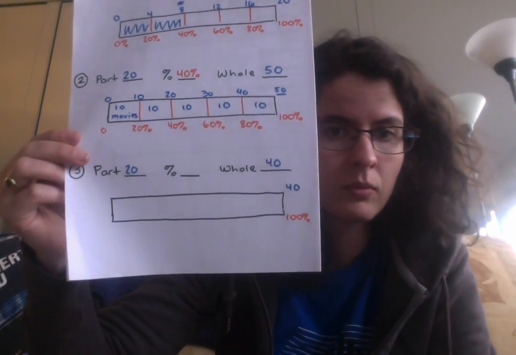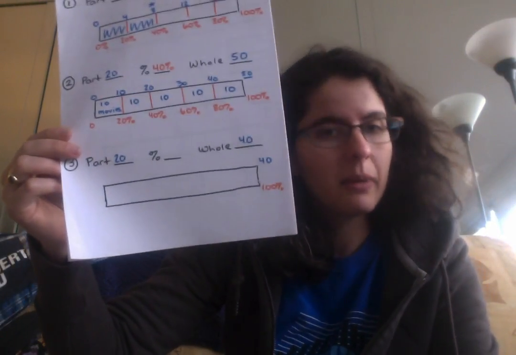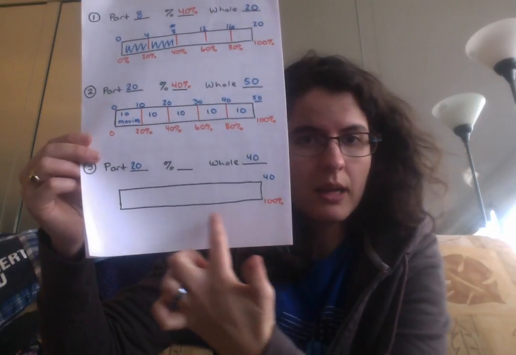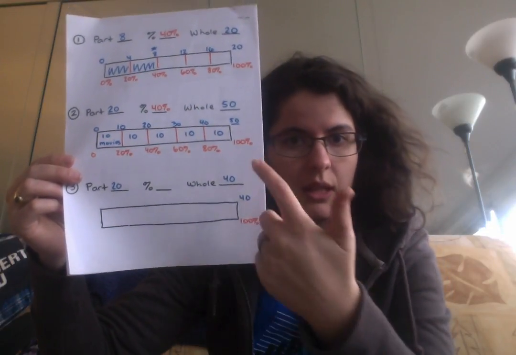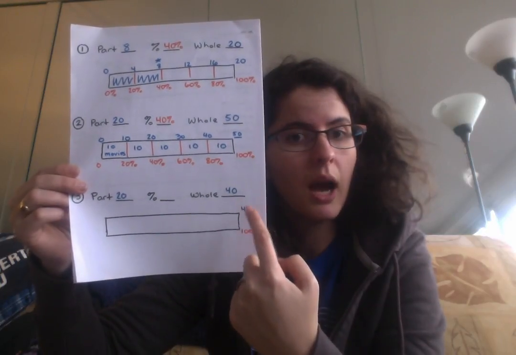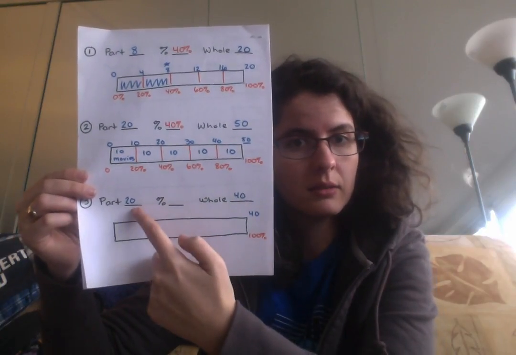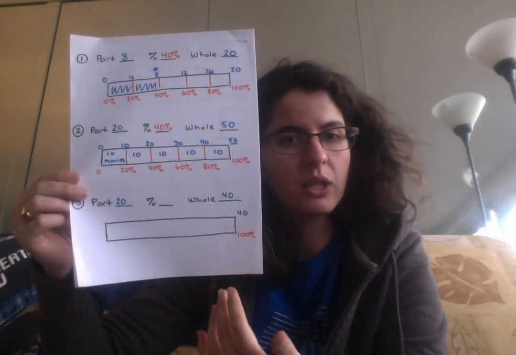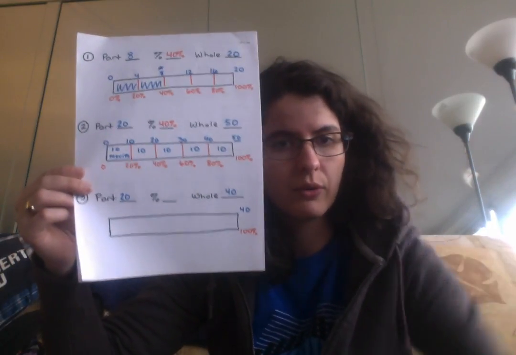And that tells me 40 movies would be 100%, because 40 movies is the whole. We're always trying to get 100%. That's kind of a good starting place. Now I know nothing about the percent yet, so I should not be breaking things down by percents first. Here we went to our percents first. Here I need to focus on what I know. I know 40 and I know 20. How could I split this up so that I'm going to go through 20 on my way to 40?